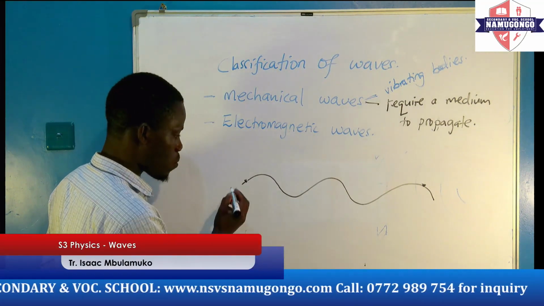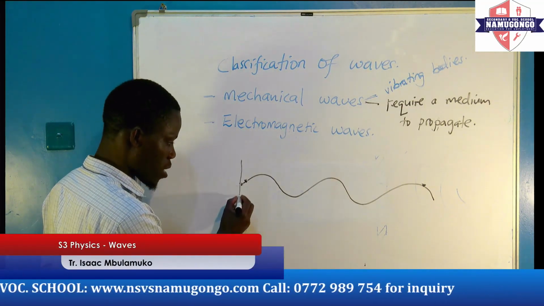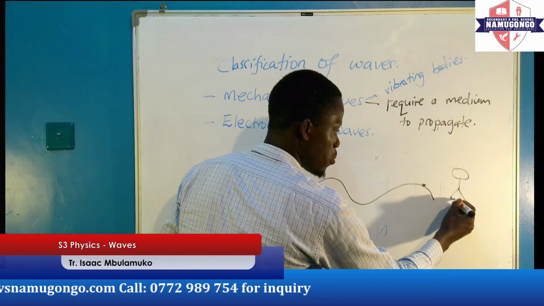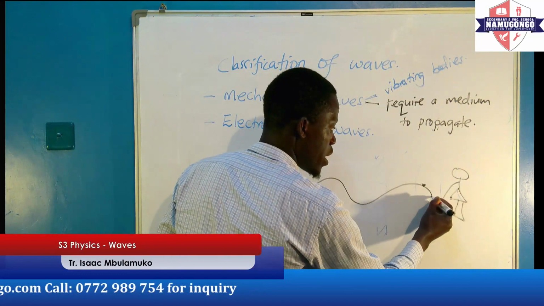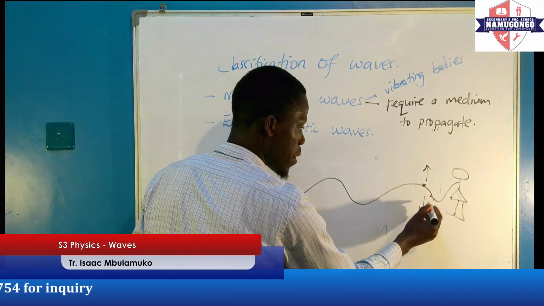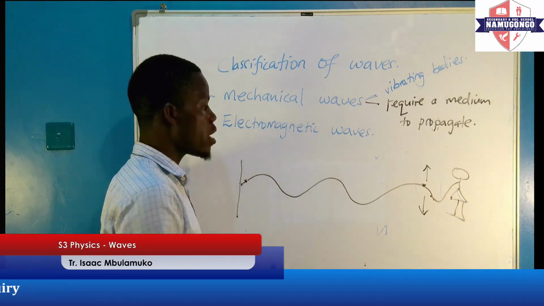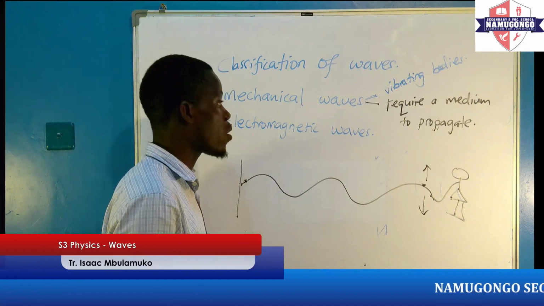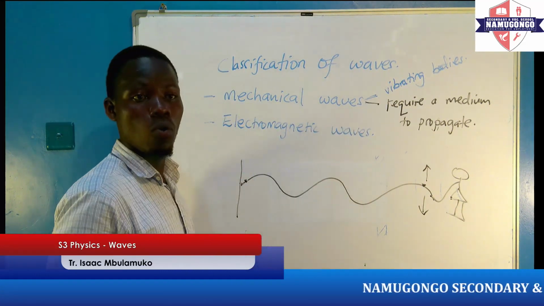If we have a rope, the rope could be tied at one point, and someone is handling the rope at this point. When they dangle the rope up and down, it creates a pattern of a wave. This rope, therefore, is a medium, and this is what we are calling a mechanical wave.